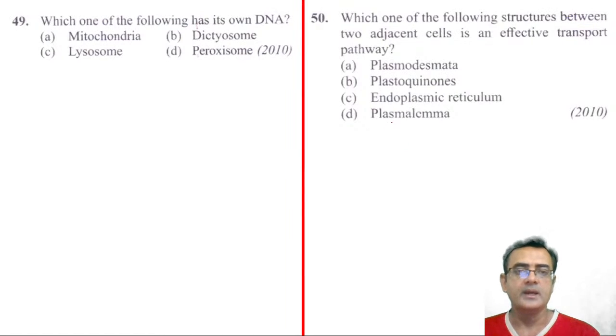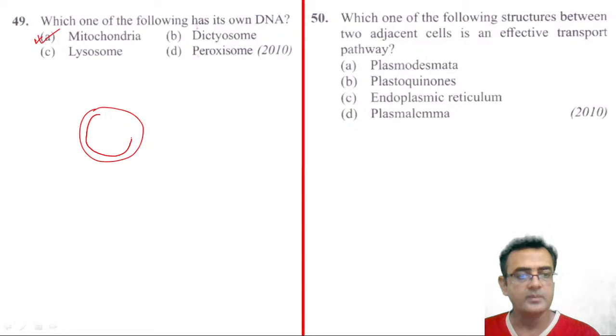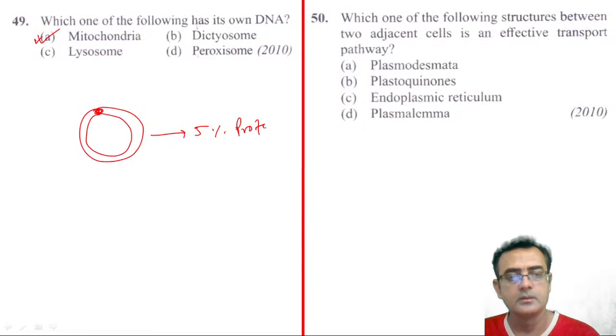Which one of the following has its own DNA? Again, you tell me. This is a simple question. Own DNA. 47B, yes, correct. This is 49. Own DNA. So mitochondria have their own DNA, and that DNA is circular. Keep in mind, circular, self-replicating also, right? Small DNA is there, but this DNA only synthesizes 5% of the protein for the mitochondria.